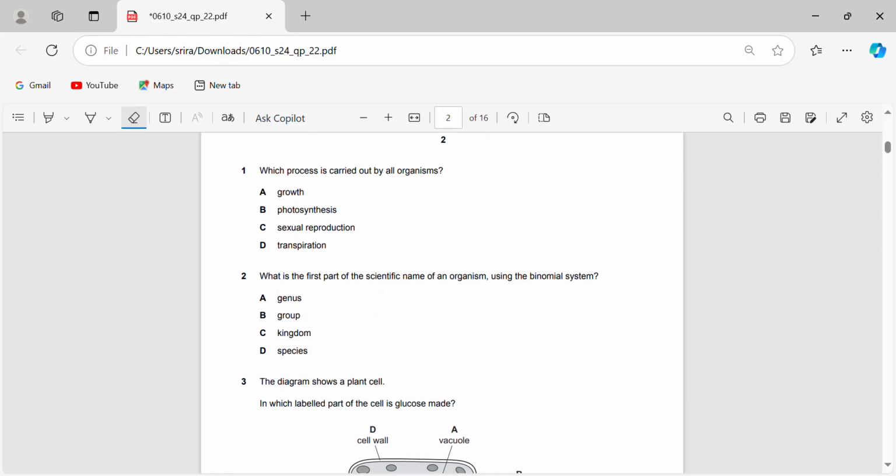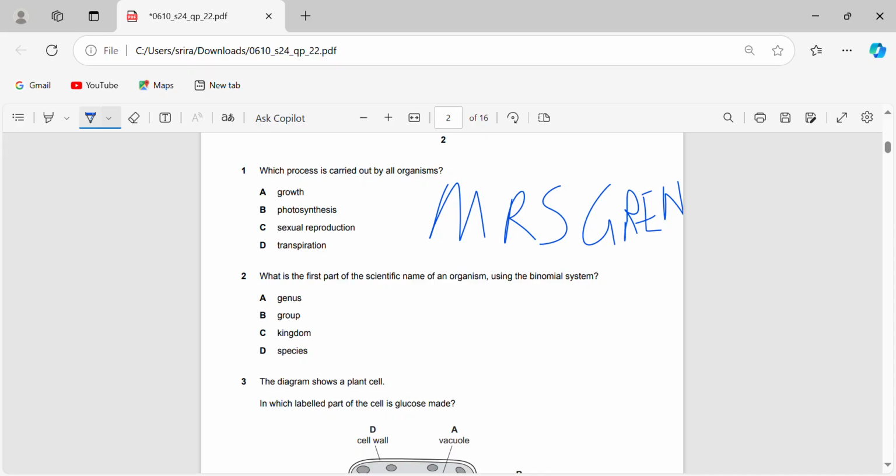So first, which process is carried out by all organisms? Your teachers might have taught you Mrs Gren. These are all the characteristics of all living organisms. That stands for, from left to right, movement, respiration, sensitivity, growth, reproduction, excretion, and nutrition. So we can easily cut it out.